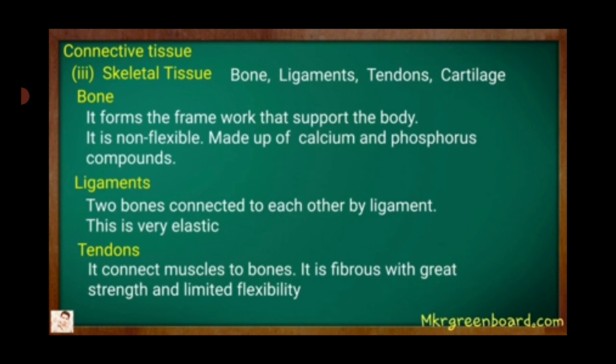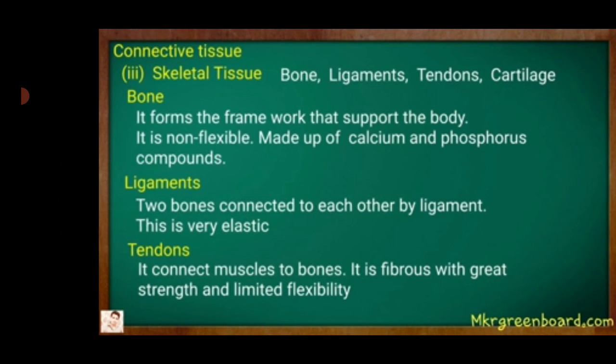So here the two bones are connected with each other by this ligament. It is very elastic in nature, that means it can be stretched. Third one is tendons. It connects muscles to bones. It is fibrous with a great strength and limited flexibility.